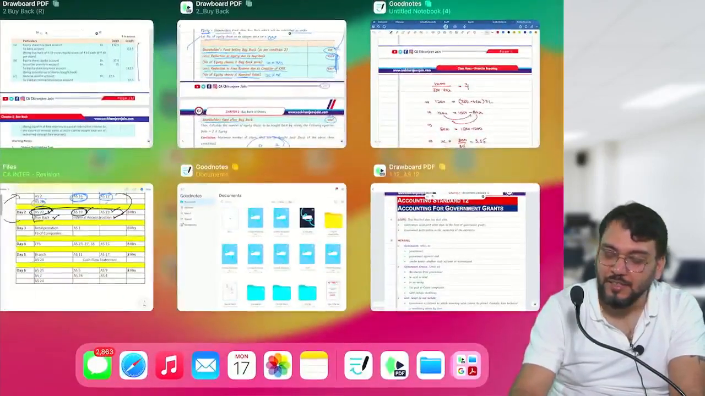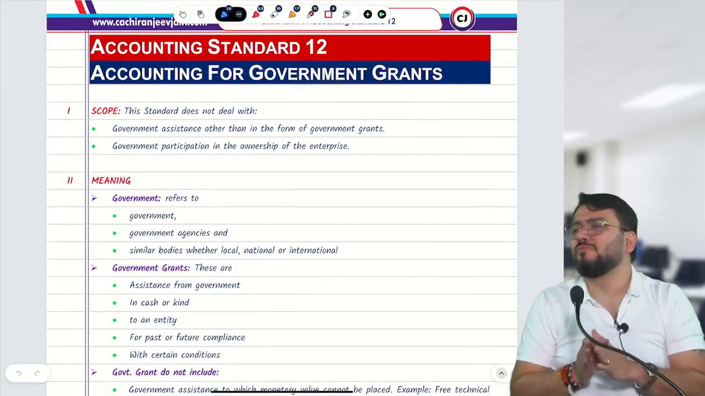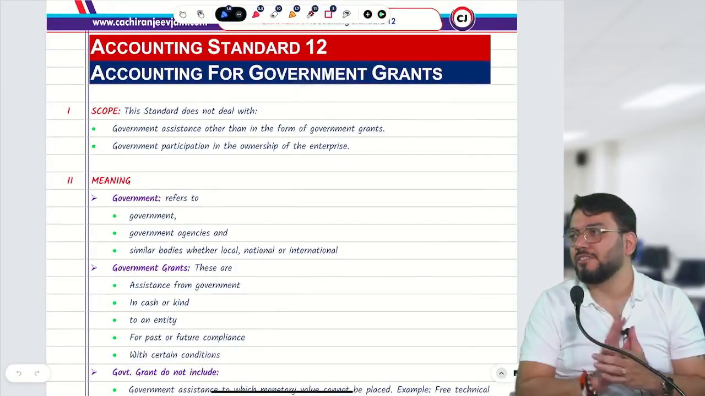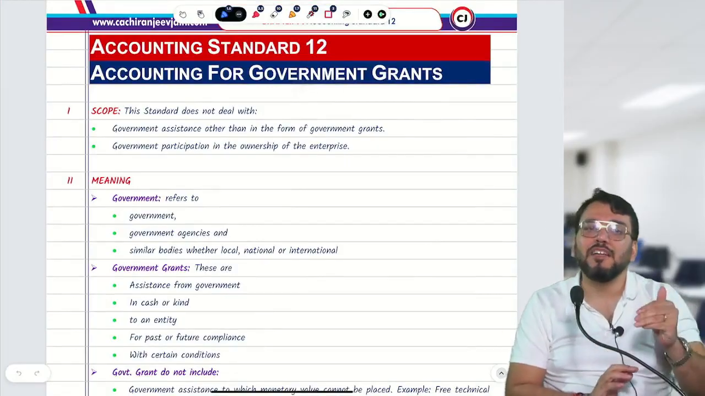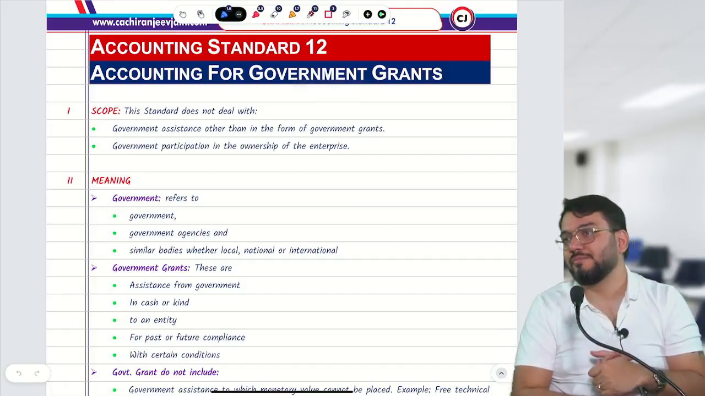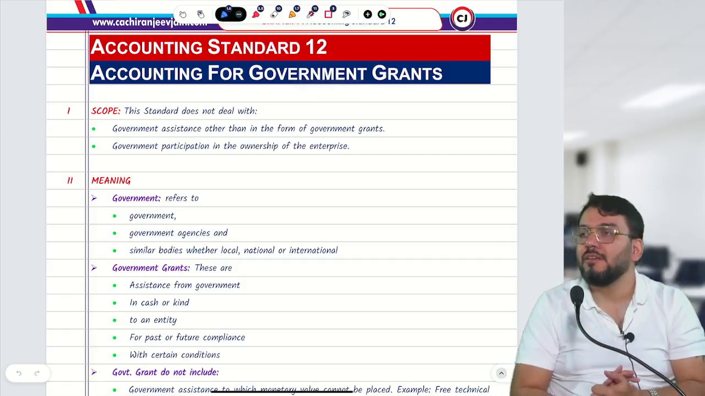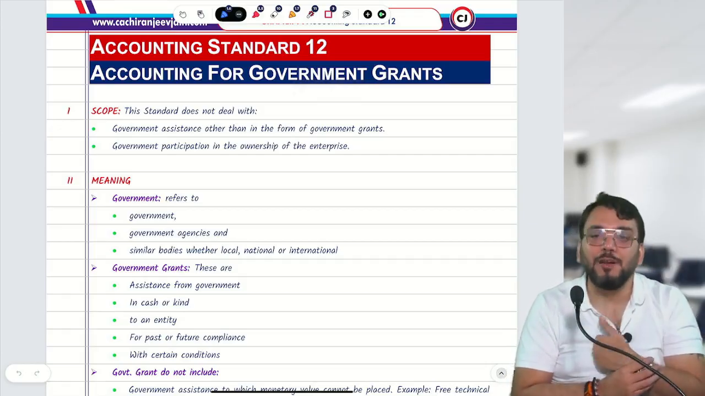Okay, fine. Now coming to AS12. Let us start AS12. AS12 is one of the simplest accounting standards, but doubt still comes with the question. Sometimes we don't understand the question itself. But from a teaching point of view, this is very simple. So what is the accounting treatment of government grant?